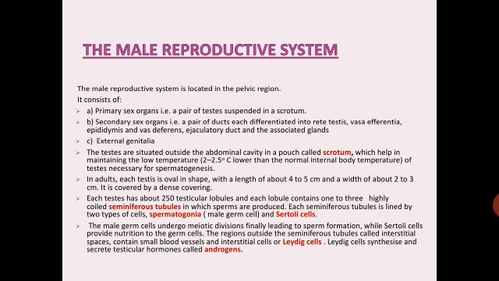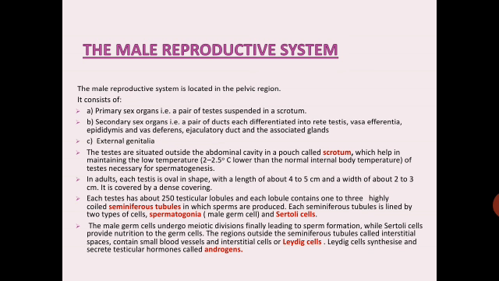Each seminiferous tubule is lined by 2 types of cells: spermatogonia, which are the male germ cells, and Sertoli cells. The male germ cells undergo meiotic divisions, finally leading to sperm formation, while Sertoli cells provide nutrition to the germ cells.